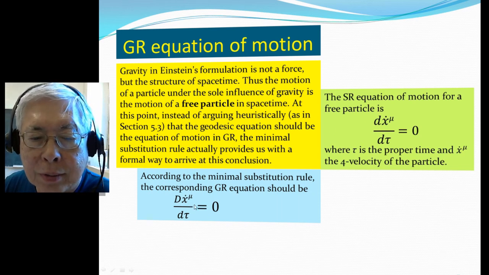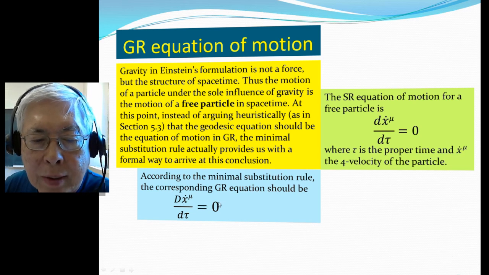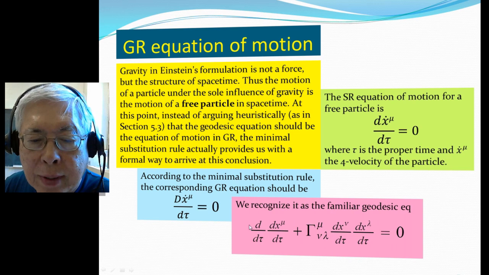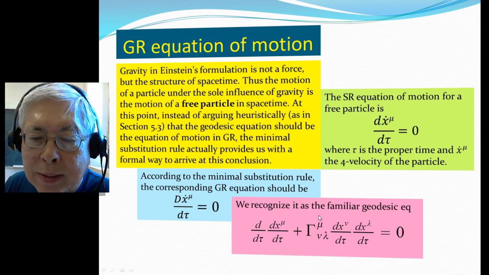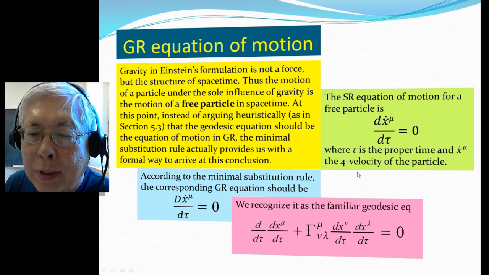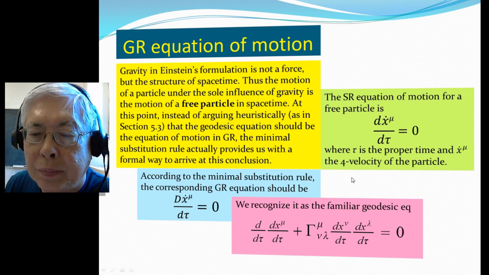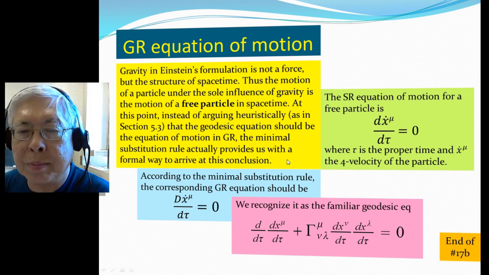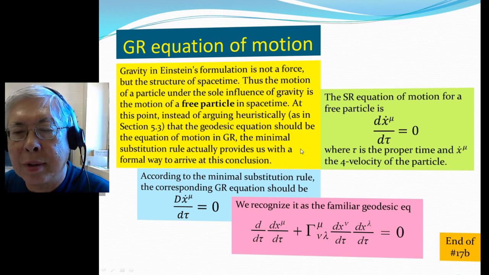So this is the equation of motion of the free particle in GR. And you write it out: the covariant derivative is the ordinary derivative plus the Christoffel symbol term. You notice that's just the geodesic equation. So therefore, this naturally is the equation of motion for GR. Okay, this is the middle part of lecture 17.